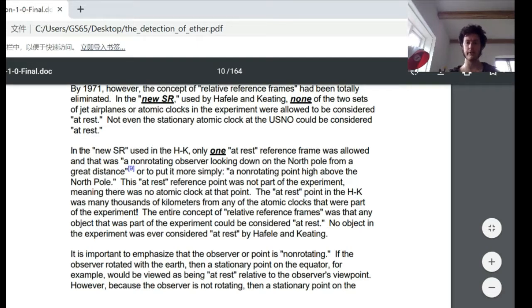The at-rest point of the Hafele-Keating experiment was many thousands of kilometers from any of the atomic clocks that were part of the experiment. The entire concept of relative reference frames was that any object that was part of the experiment could be considered at rest. No object in the experiment was ever considered at rest by Hafele and Keating.